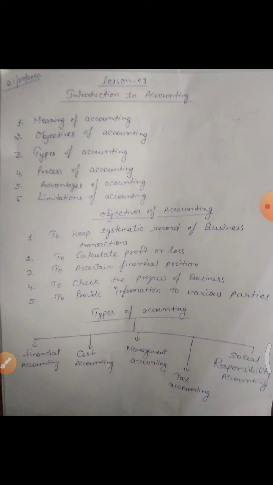Now our next point is types of accounting. What are the types of accounting? First point is financial accounting, that we will study in class 11th and 12th. Second point is cost accounting. Third, management accounting. Fourth, tax accounting. And the last is social responsibility accounting. Out of these 5 accountings, we will study in class 11th and 12th only financial accounting. The remaining 4 kinds we will study in graduation or post graduation.